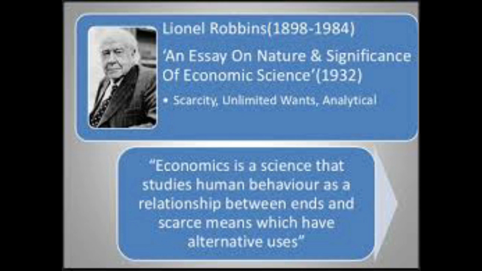Now come to the next definition, which is given by Professor Lionel Robbins. Economics is the science which studies human behavior as a relationship between ends and scarce means which have alternative uses. He gave this definition in his book, An Essay on the Nature and Significance of Economic Science, which was published in 1932. Robbins was not only against Marshall's definition, he has given a different dimension to economics.